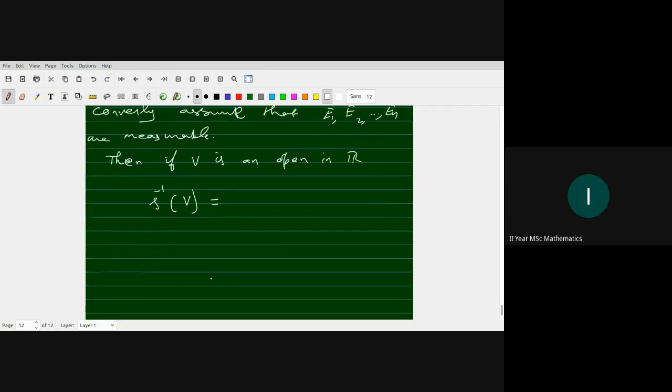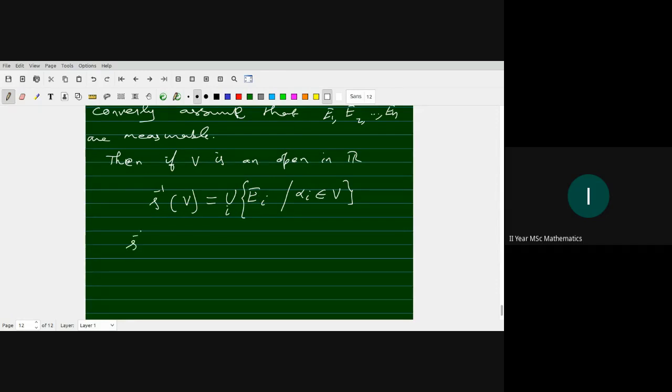If alpha i belongs to V, then S inverse of alpha i, that is E i, is contained in S inverse of V. This varies over i. There are only finitely many E i,